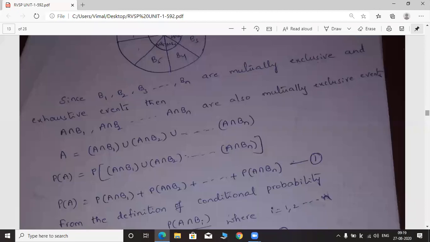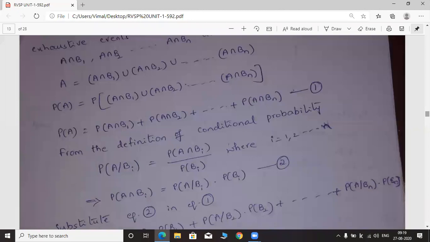We know the definition of conditional probability that is written here. Here we have to write i in the suffix of B because the i value is ranging from 1 to n. From this formula, probability of A intersection Bi is equal to probability of A given Bi into probability of Bi.